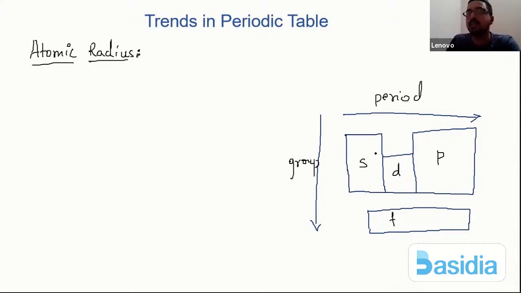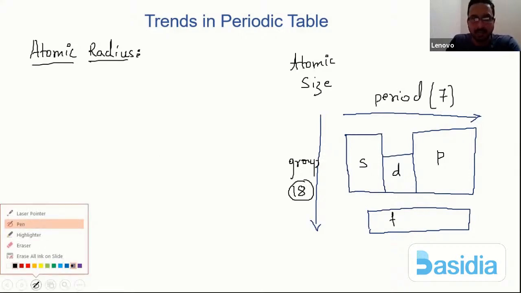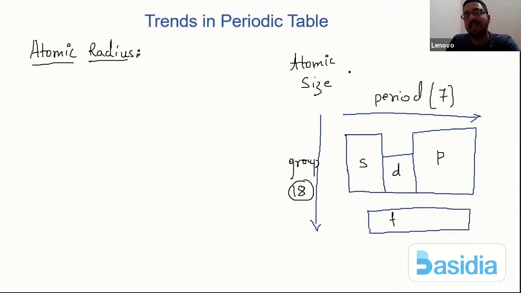I'm pretty sure you already understand what a period and a group are. How many periods are there? There are 7 periods, from n equals 1 to n equals 7. That is what we have studied with respect to the periodic table. And how many groups are there? There are 18 groups and 7 periods. So how exactly does the atomic size, or atomic radius, behave for all the elements across the period and along the group?